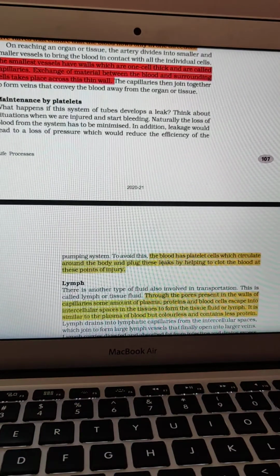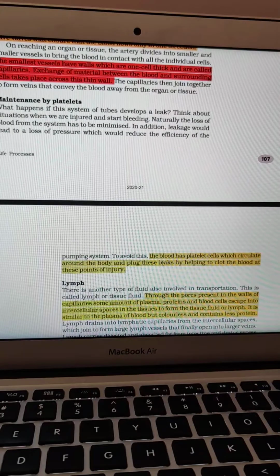Whenever you get injured or a cut occurs, what happens? These blood vessels get ruptured or damaged, due to which the blood oozes out or flows out from it. But after some time you see that the blood stops flowing. Why? It is the function of the platelet.